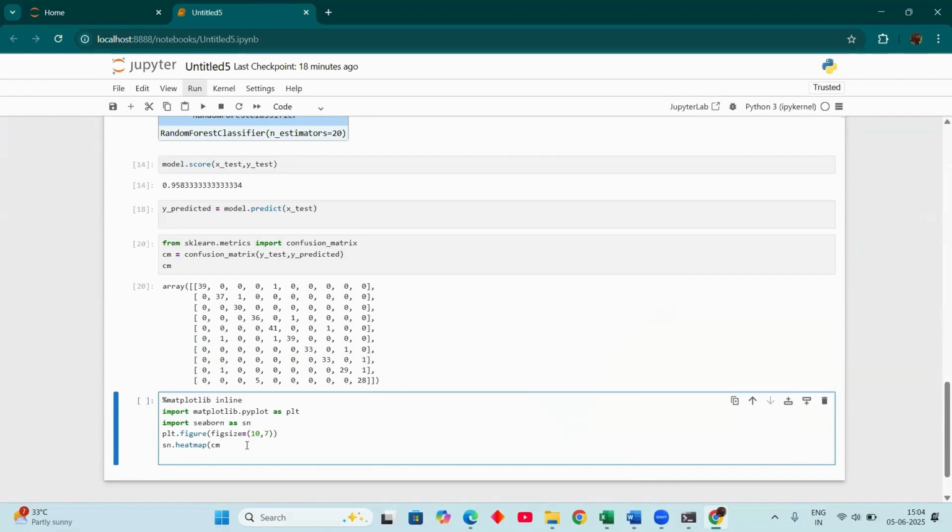Okay, now we take the confusion matrix and annot equal to true.